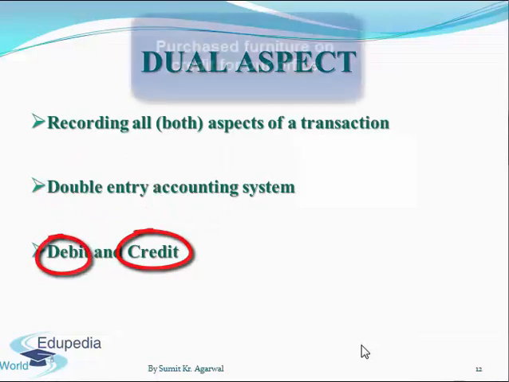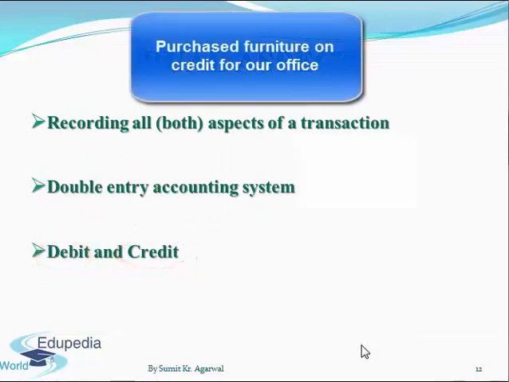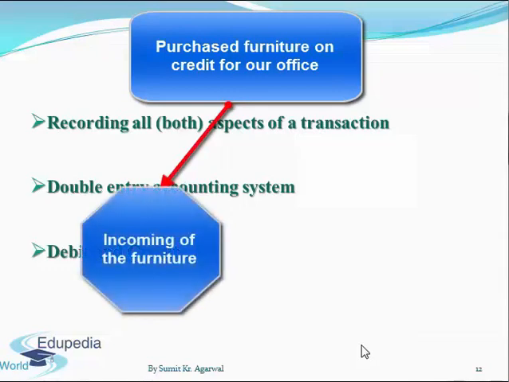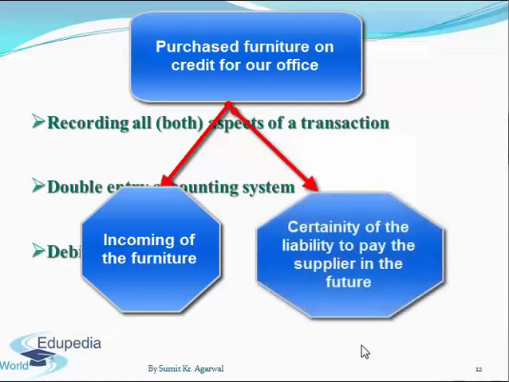For example, if we purchase furniture for our office, even if we do not pay the supplier immediately, the liability to pay for that furniture has become certain. So we need to take that into consideration and we should record that liability in our accounts. So one aspect is the incoming of the furniture, and the second aspect is the certainty of the liability which needs to be booked.